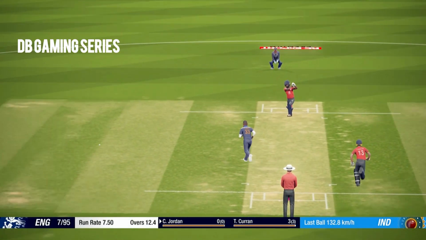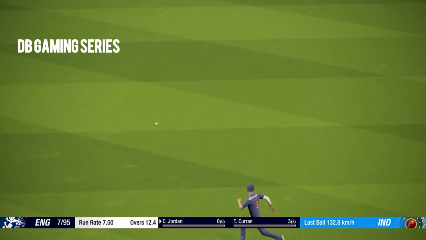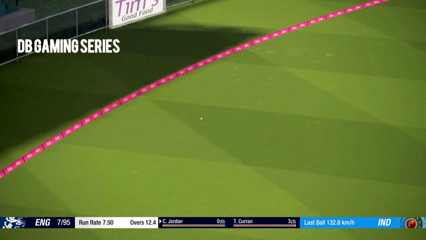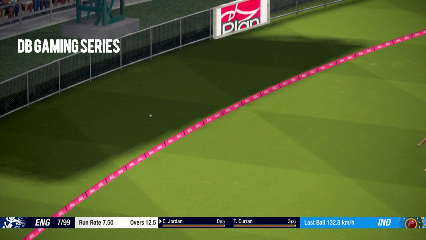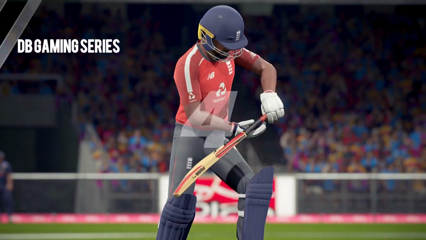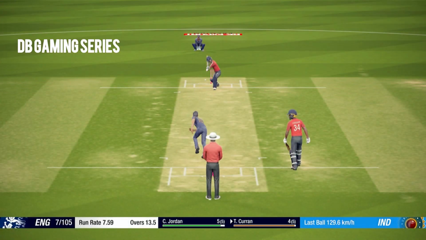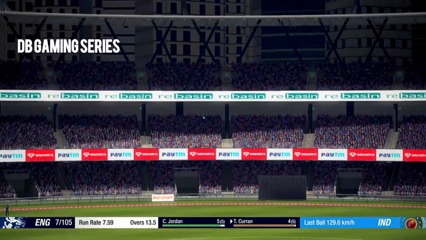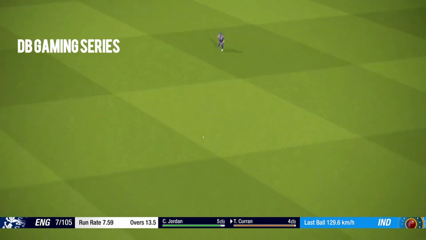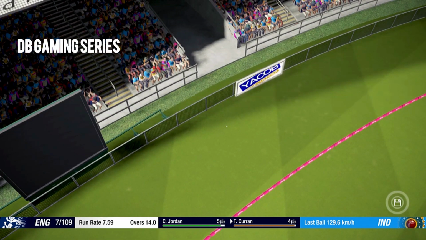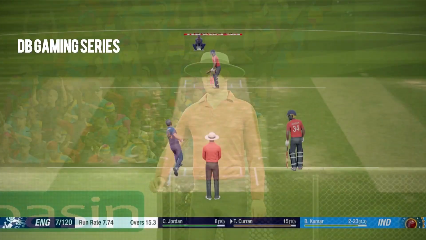My apologies. Chris Jordan, new man in, first ball, and punches it through the gap for a boundary. Good shot to Chris Jordan first ball. England need way more of these, so hopefully these two can get the job done and get a good finish for England. Tom Curran 4 goes down the ground, and the fielder will just watch it run away to the boundary. 1 bounce 4, so good shot to Tom Curran.